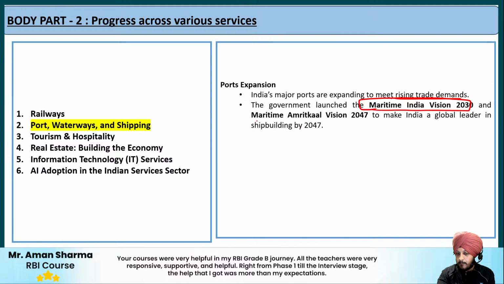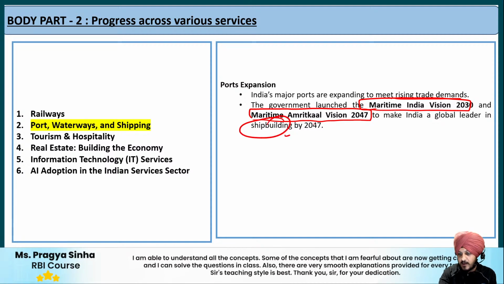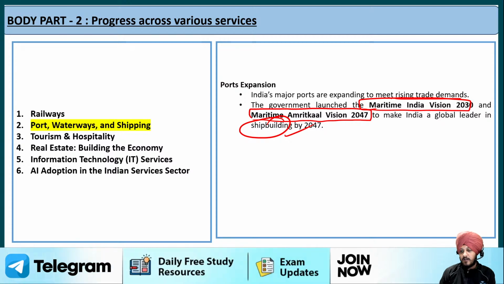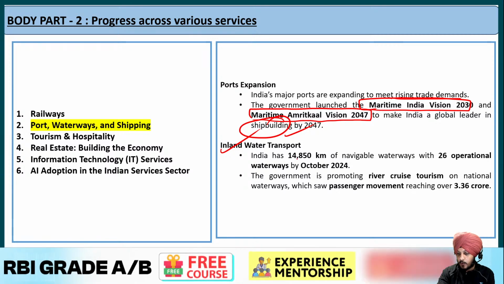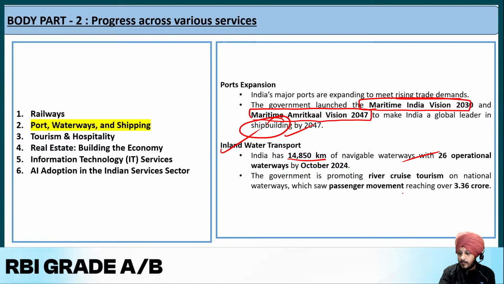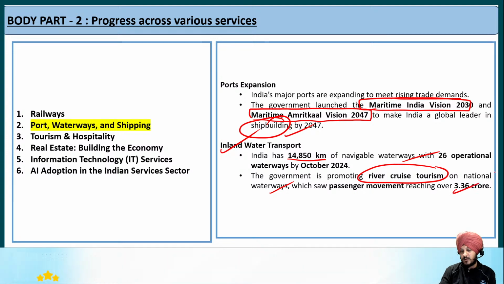Fine, and the Maritime Amrit Kal Vision 2047, to make India a global leader in what? A global leader in shipbuilding by 2047. This is what we want to achieve as far as our maritime expansion is concerned. Then it also talks about inland water transport. India has 14,850 kilometers of navigable waterways, and the government is promoting river cruise tourism on national waterways, which saw passenger movement over 3.36 lakh crore.